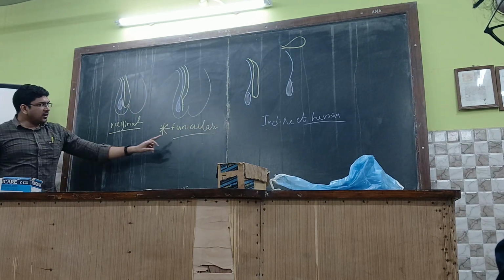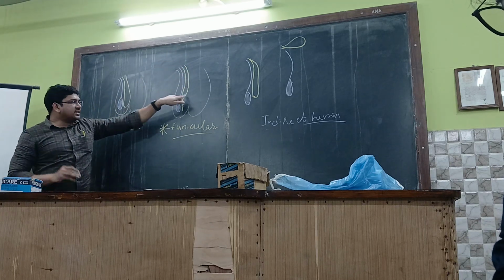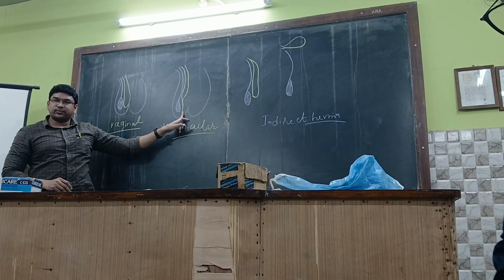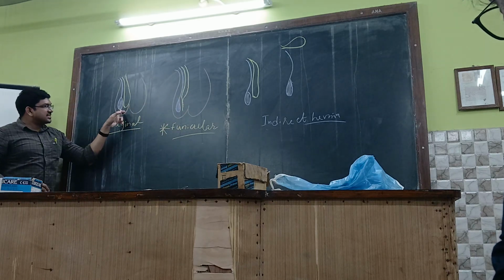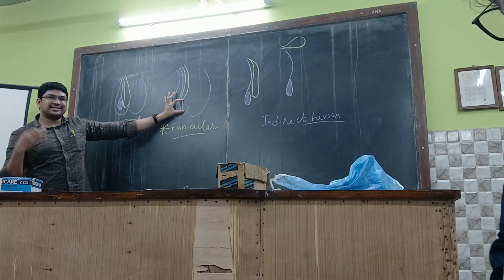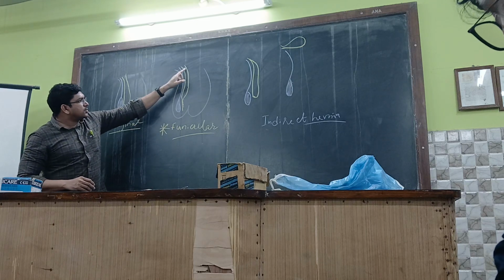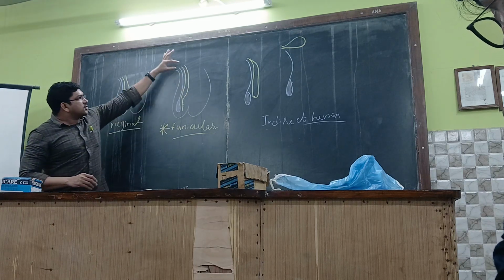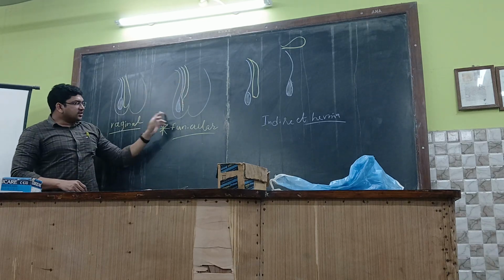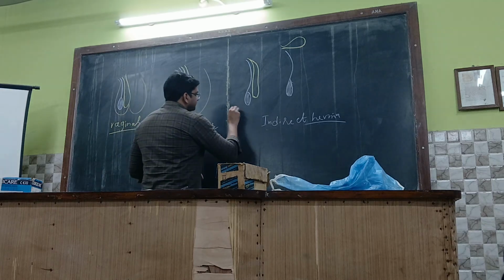Okay, what does funicular mean? Again, the processus vaginalis will be persistent, but just above the testis it will be intact, but below that it will be lost. Could you understand? So it is not reaching till the testis. This part in front of the testis is lost or atrophied over here. So till this part just above the testis, this processus vaginalis is intact. So the hernia will occur till this part only. Okay, it will not reach the bottom over here. So this is called funicular type. Okay, and then followed by